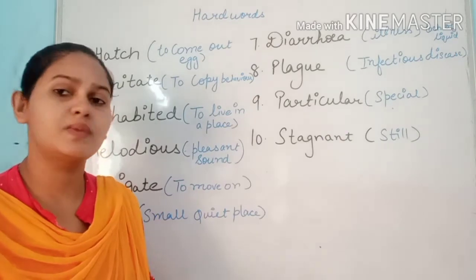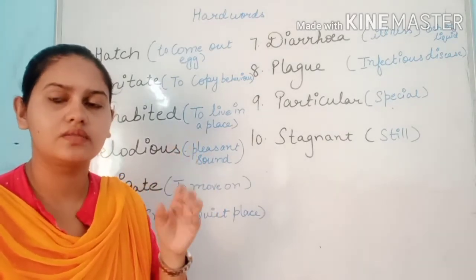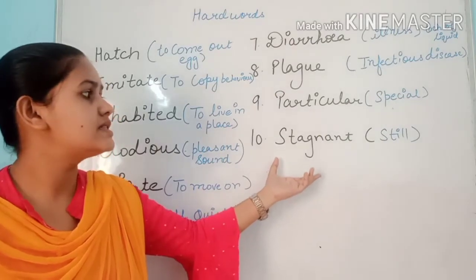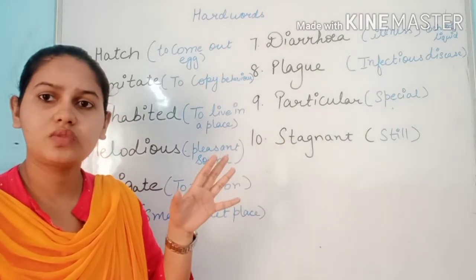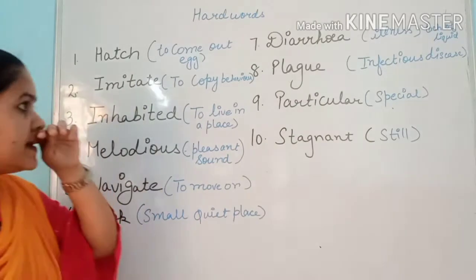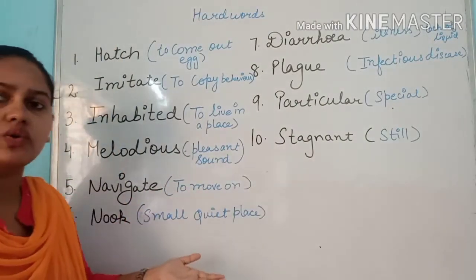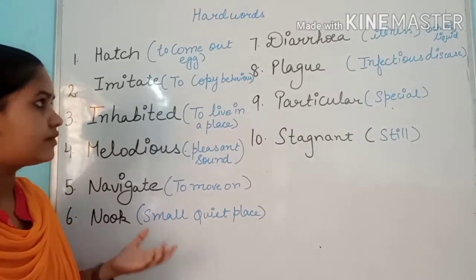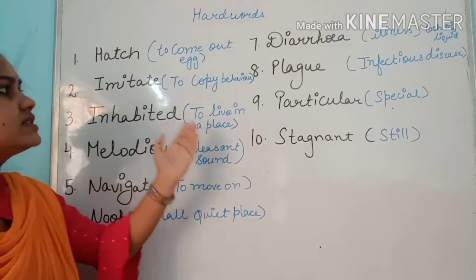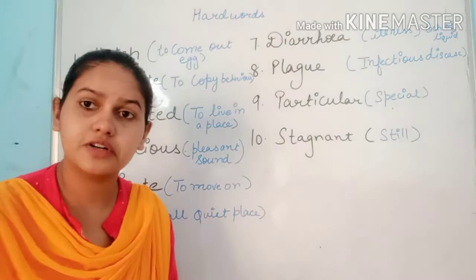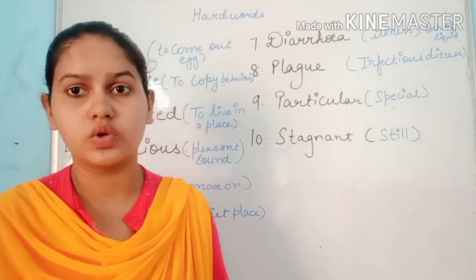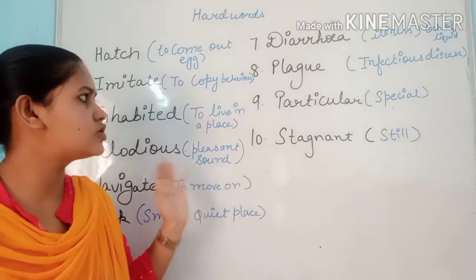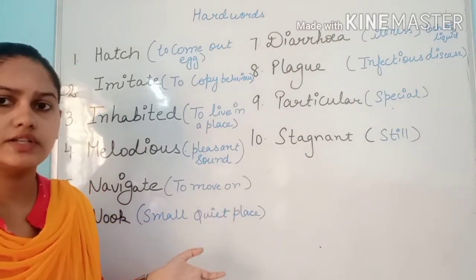Particular, which means special thing, a particular thing. Okay. And come to the last one, which is stagnant. Stagnant, which means still. Okay. So you can see I have given 10 hard words to you, and yes, their meanings also, so you can learn them, right? These words are highlighted in your book also, so that's why I have taken them here. And the meanings I have also given to you to learn, right, students?